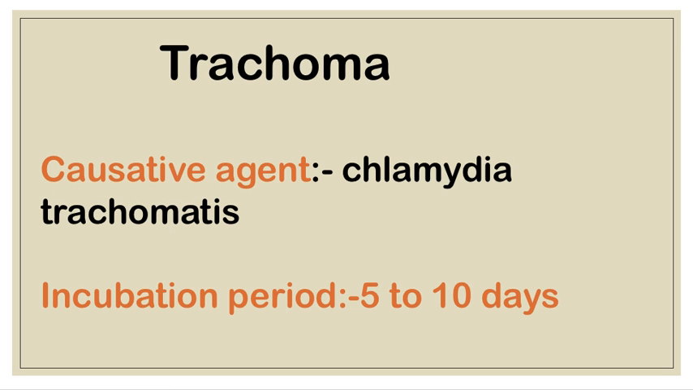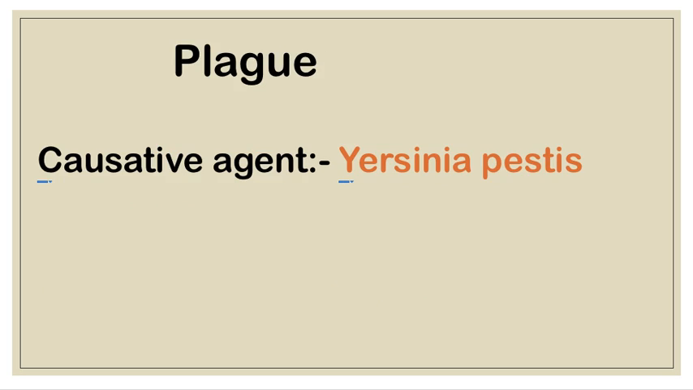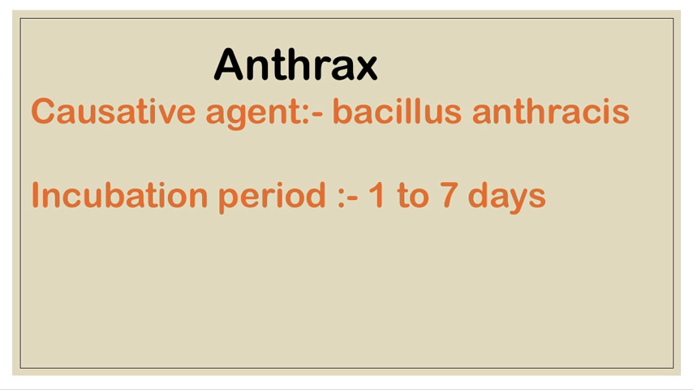Next one is trachoma. Trachoma is a disease of the eyes, and its causative agent is Chlamydia trachomatis, and its incubation period is 5 to 10 days. Next one is plague. The causative agent of plague is Yersinia pestis. Next is anthrax. The causative agent is Bacillus anthracis, and it is transmitted through consumption of contaminated animal products, and its incubation period is 1 to 7 days.